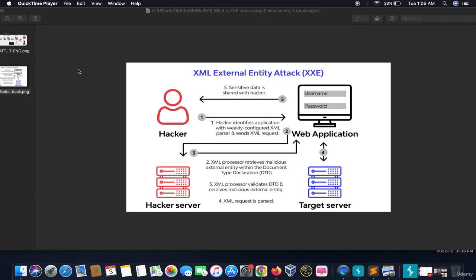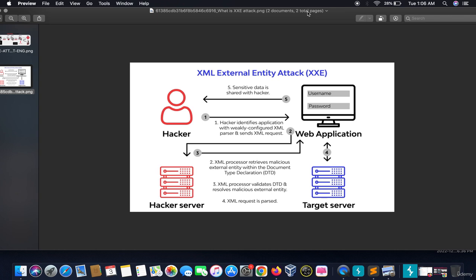In this section, we are going to learn about XML external entity attack, which stands for XXE. It is at the A4 level of the OWASP list. So, how it's done and how it's implemented, let me tell you with a very interesting example. Let's say a hacker identifies this web application to be weakly configured with an XML parser, right?